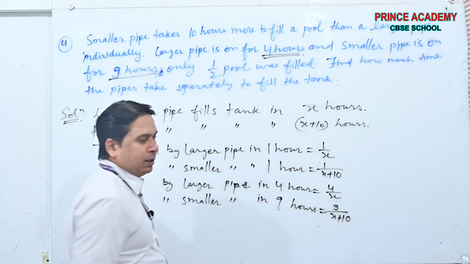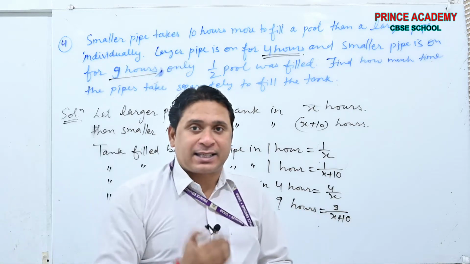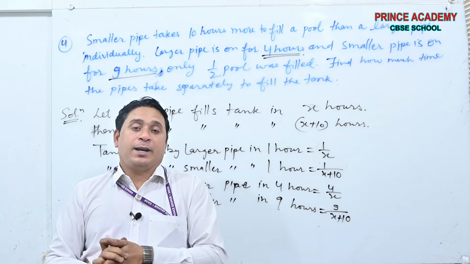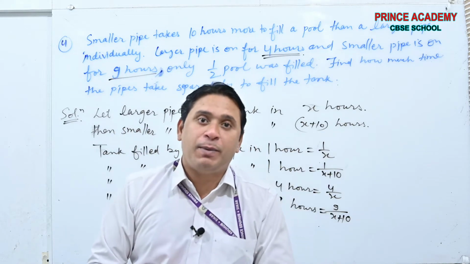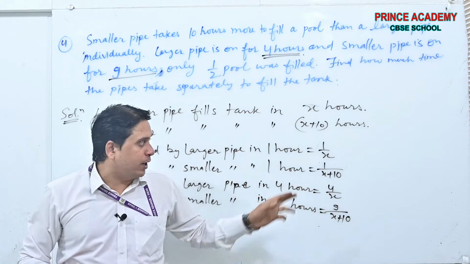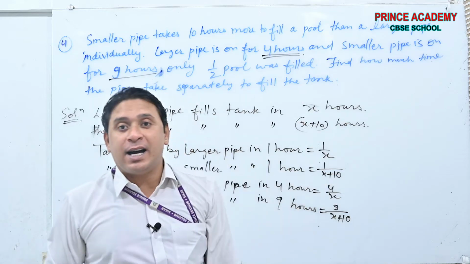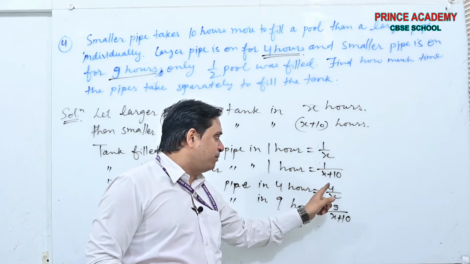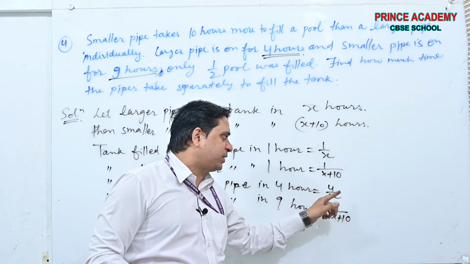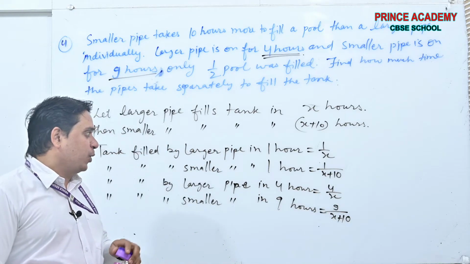You got it, beta? In 1 hour, 1 by X by the larger pipe, so in 4 hours, 4 by X. And 1 hour, 1 by X plus 10 by the smaller pipe, for 9 hours it will do 9 into 1 by X plus 10, that is 9 by X plus 10 work. Yes or no? Take the screenshot.